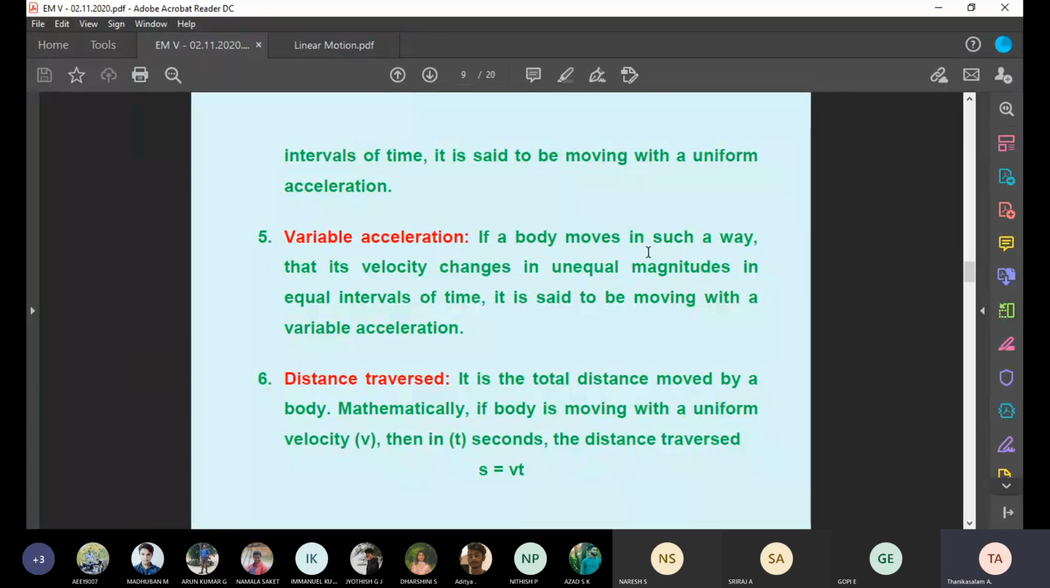Variable acceleration. A body moves in such a way that its velocity changes by unequal magnitudes in equal intervals of time. It is said to be moving with a variable acceleration. That is, the car is going at high speed, we suddenly brake, suddenly change gear without reaching the minimum speed.